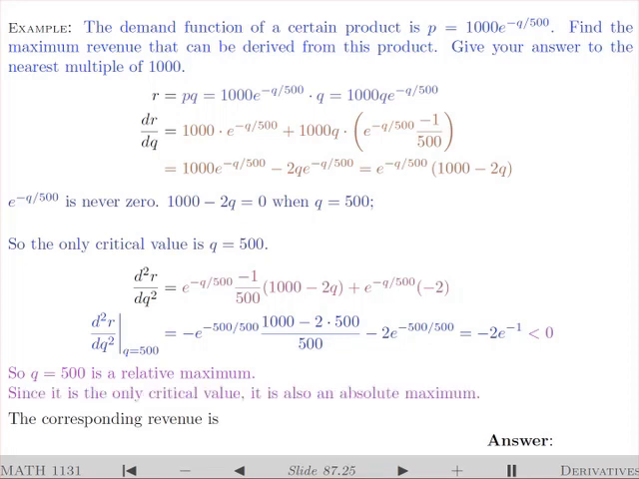The problem asked for the maximum revenue. I'm going to plug in 500 for Q in the revenue function, and simplify that. The problem asked for the answer rounded to the nearest 1000, so round it off to the nearest multiple of 1000. It comes out to be approximately 184,000. This concludes our example and our discussion of absolute extrema word problems.